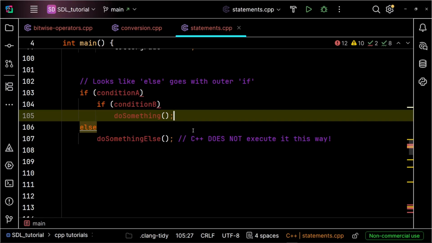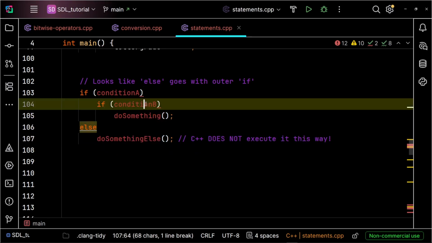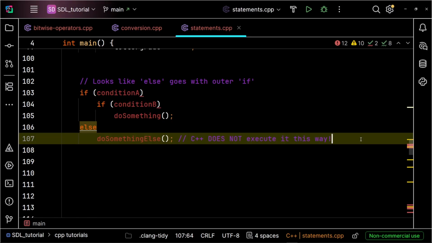C++ resolves this ambiguity with one simple rule. Each else is automatically matched with the closest preceding unmatched if. That means C++ physically attaches that else to the condition B for this if, completely ignoring your indentation. If you aren't aware of this rule, it leads to subtle logic bugs where your code compiles with zero errors, but executes the exact opposite of what you intended. Let's look at a real example next.